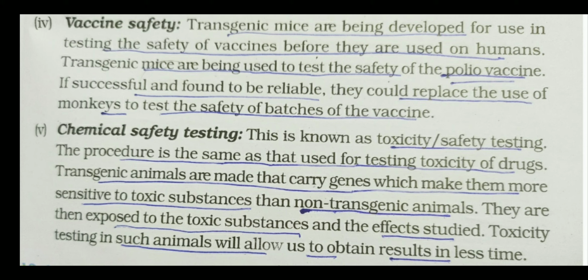The procedure is the same as the testing of toxicity of drugs. Transgenic animals are made that carry genes which make them more sensitive to the toxin. It means transgenic animals are produced by introducing the foreign gene, so these transgenic animals are more sensitive to chemicals. And so when the chemicals are given to them, the toxic substances are expressed and the effect is studied. So thus, children, the transgenic animals are used for chemical safety testing.